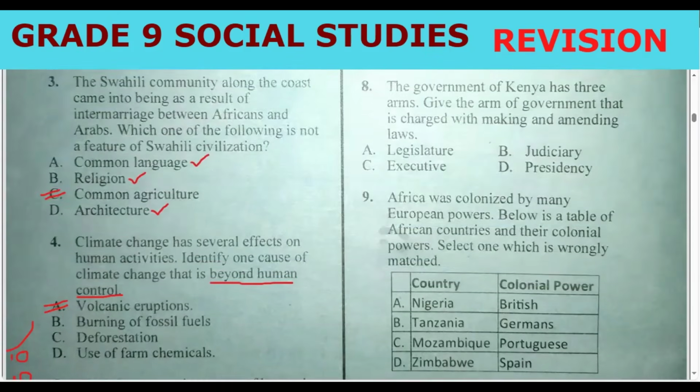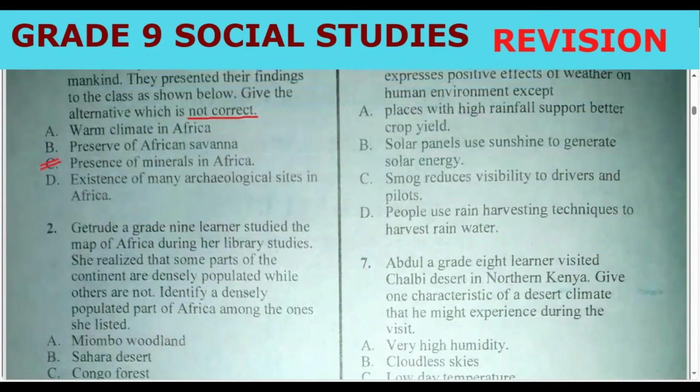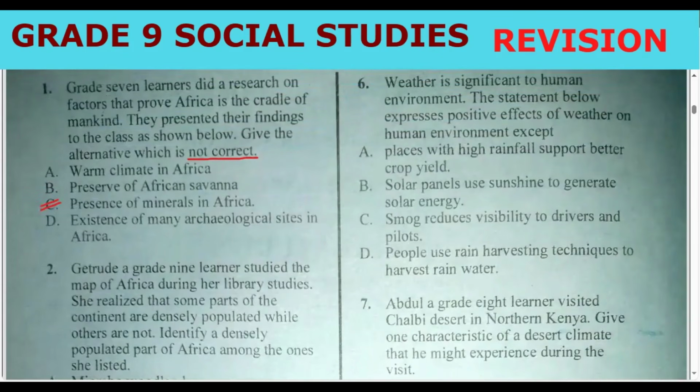Then we go now to question number 6. Question number 6 says, weather is significant to human environment. The statements below express positive effects of weather on human environment, except. The moment you see except, it means that all these have one thing in common, except one. So here we are being told they are positive effects. Which one is not positive?